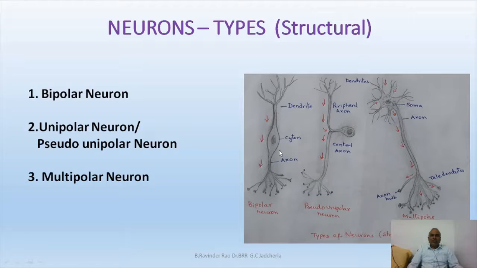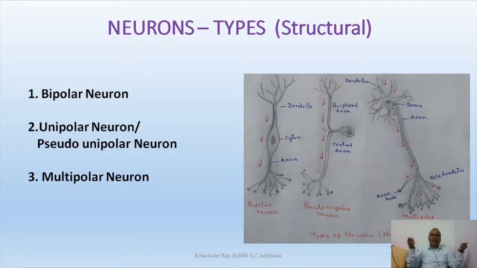You just see this neuron. It has two projections, one projection towards this side and the other projection towards that side. Because the neuron has two projections, it is called a bipolar neuron. One projection is towards the dendrite and one projection is towards the axon.